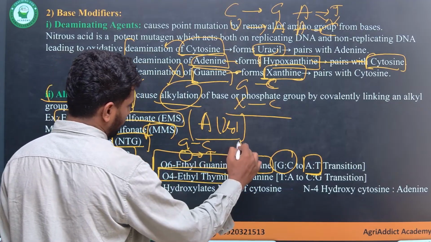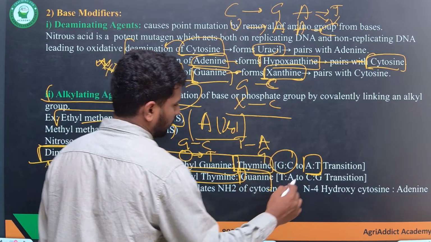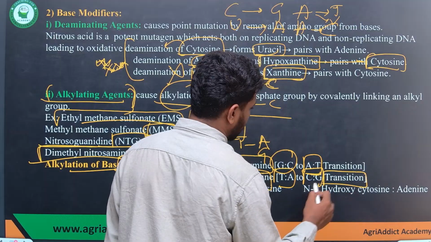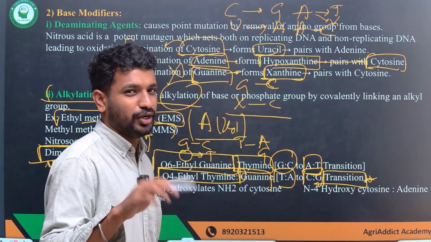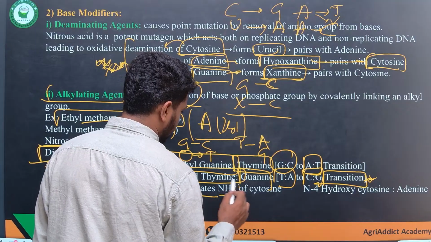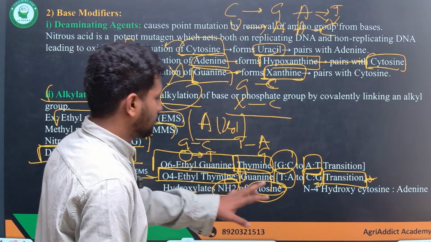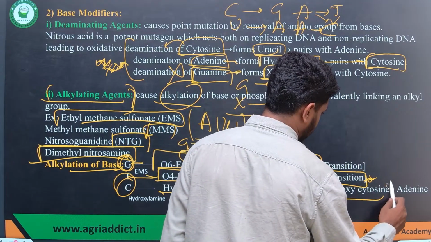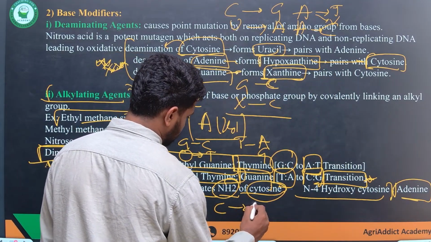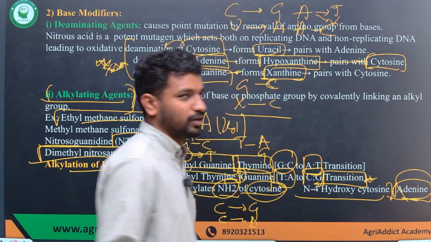Originally thymine pairs with A, but now it pairs with G. So there is a transition from A to G, purine to purine. And the third one, cytosine: hydroxylamine hydroxylates the NH2 of cytosine, so it pairs with adenine. Originally cytosine pairs with G, but now it pairs with adenine. So this is what you have to remember.